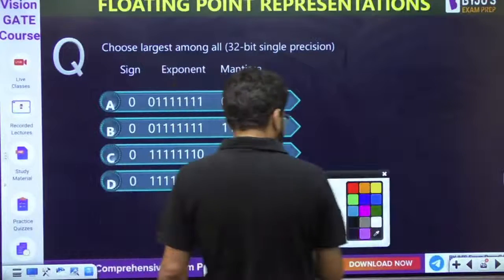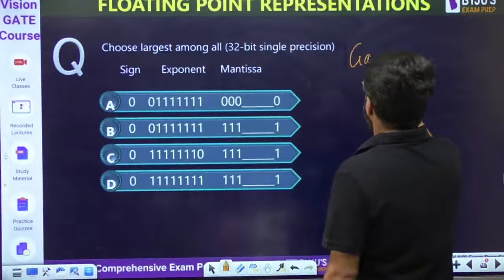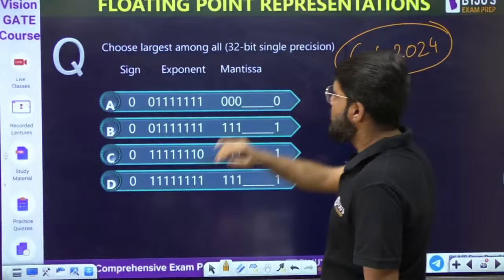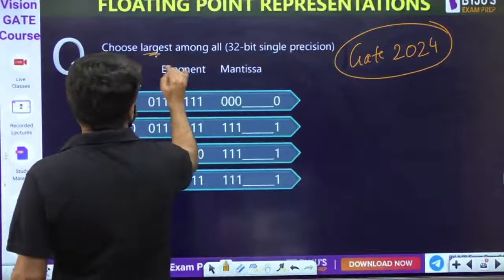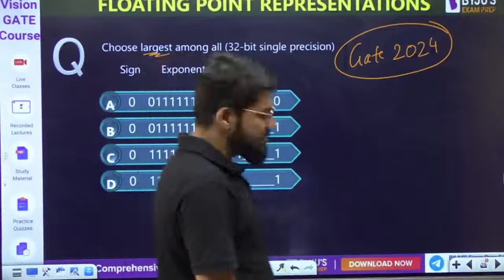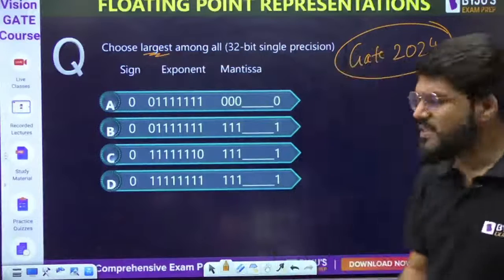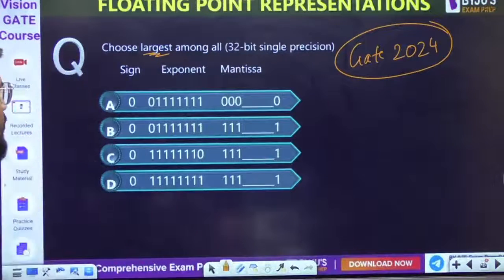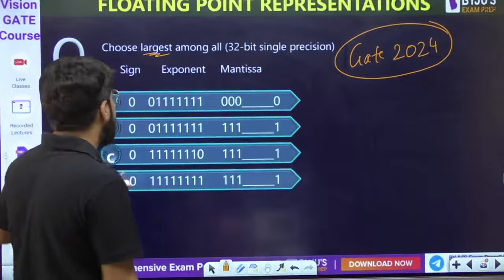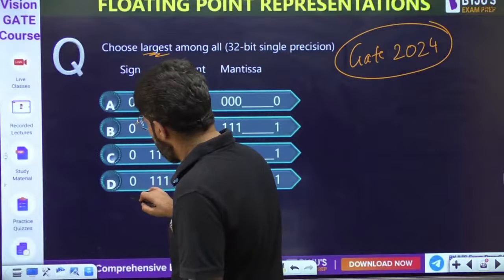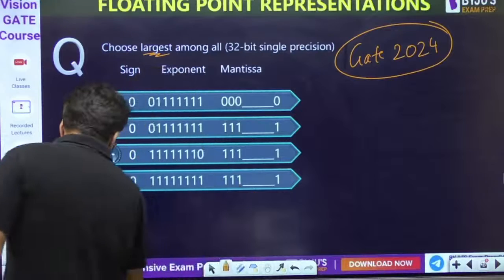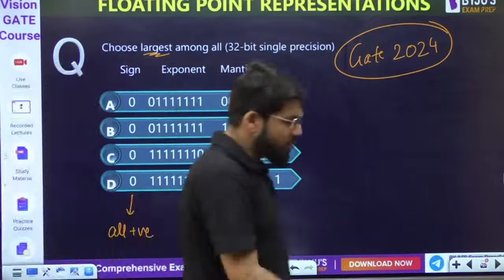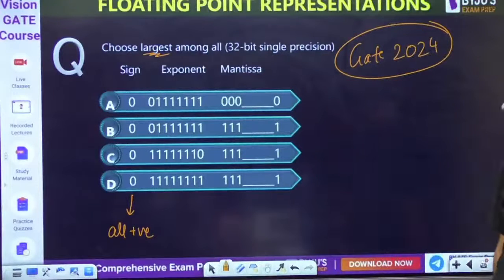Yes, this is the question I was referring to. Guys, this is a GATE 2024 question, current year question only. Choose the largest among all. It is a 32-bit single precision format. Look, the sign bit of all is 0. So all are positive numbers.